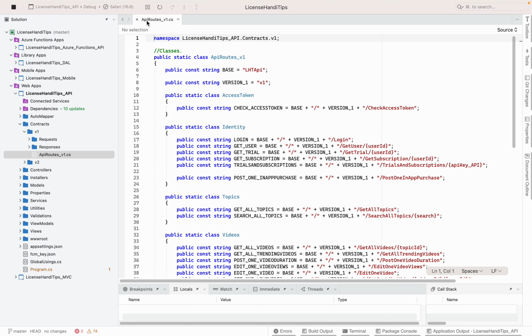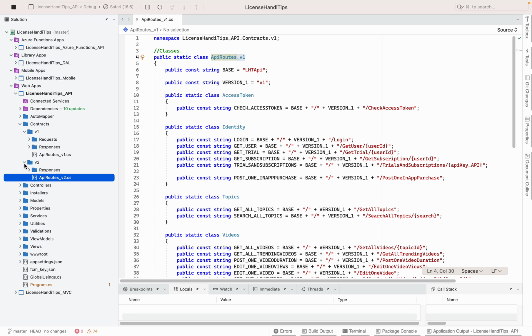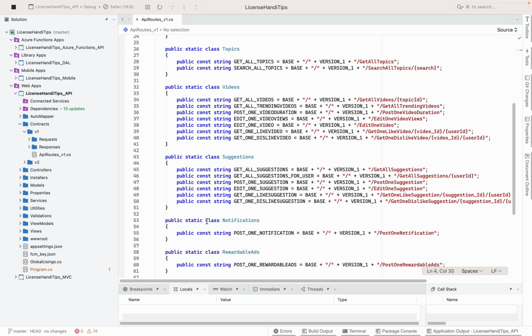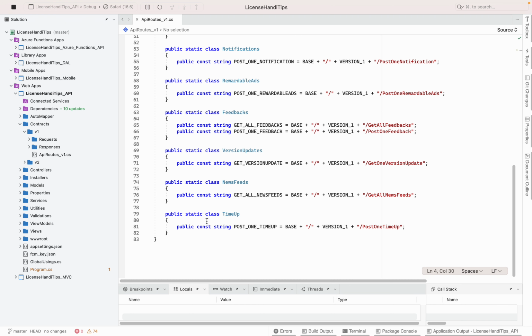So this class, API routes, you have to denote it and say this is for version 1, because even version 2 has its own class. But we're not going to talk about version now. Okay. So let's go to feedbacks. Here's the feedbacks. It's just a class that says public static class, right? I have two const variables, right? Get all feedbacks and post one feedback. For now, I'm going to focus on get all feedbacks, right? So this is the URL that points to my web API, my RESTful service. So now you understand this, right?